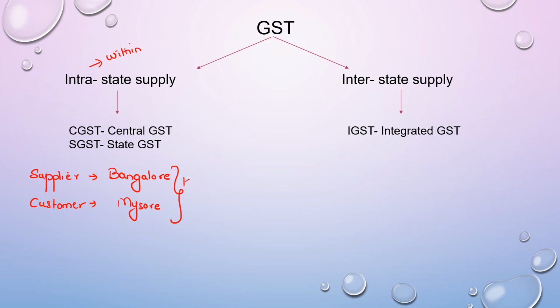So both of these are in the state of Karnataka. Then that is called intra-state supply. The supply is going within the state of Karnataka. And at this point of time, you will find that in the bill, GST will be levied as CGST and SGST.